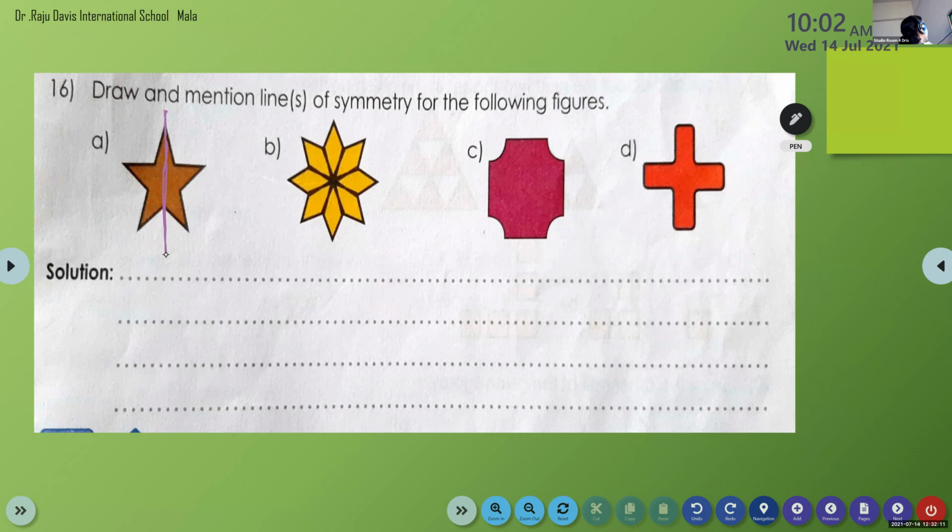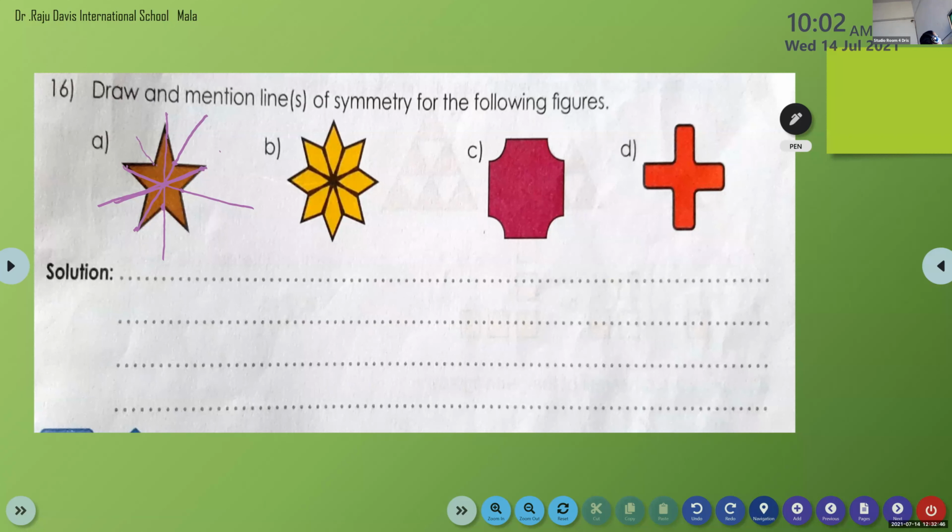Okay, so children, how will you draw? We can see from here, we can see the opposite. There is a corner here. You can join the line to the opposite. Like this, you can do all the vertices. Here also we can make. Then here also we can see the opposite. From each corner we can do the vertical line. You have to check whether you have done all the vertices. Now check, here one is missing.